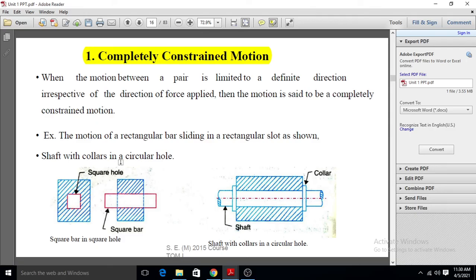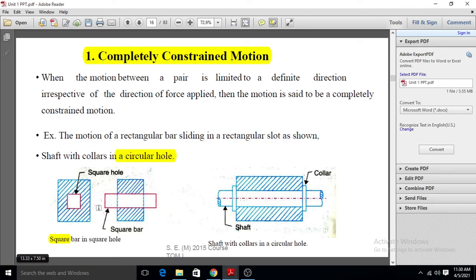Okay, see here is an example. There is one square bar and there is one square hole. This bar can be moved from left to right or right to left, but it cannot rotate.